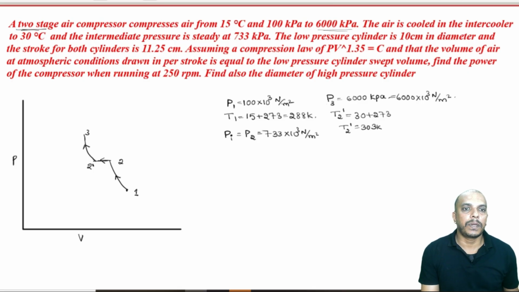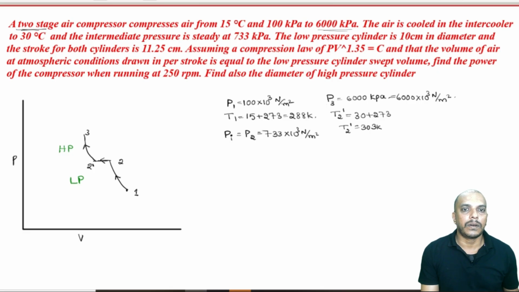Now, the low pressure cylinder. There are two pressures between which this is operating. There is one compressor which is low pressure, the other compressor which is high pressure. Now, I could have completed this diagram. I am just waiting. If there is clearance volume, our diagram will change. If there is no clearance volume, I am going to join this to this vertical line.